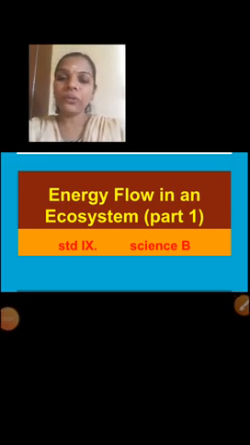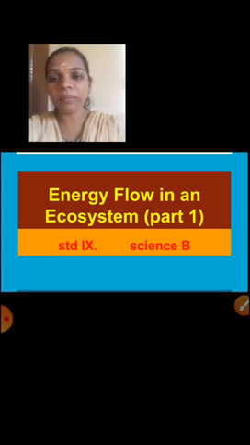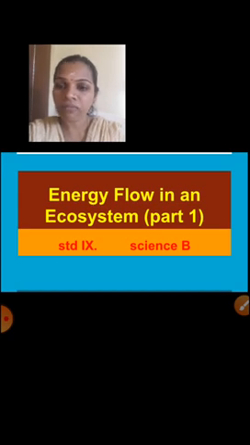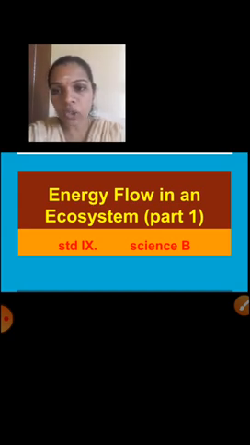This session I am going to teach Science B. Children, you know you are having two science papers, Science A and Science B. So now I am going to teach Science B. The name of the chapter is chapter number 7, Energy Flow in an Ecosystem. So children, you had studied many things about the ecosystem already in your previous standard. Now we are going to study some more points about the ecosystem. Are you ready?